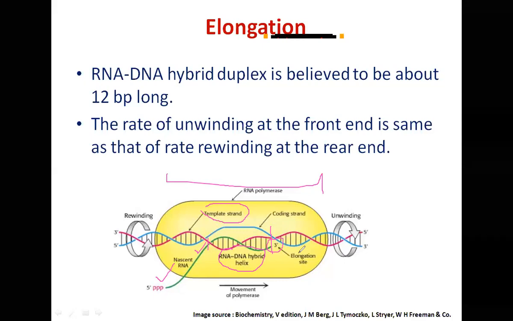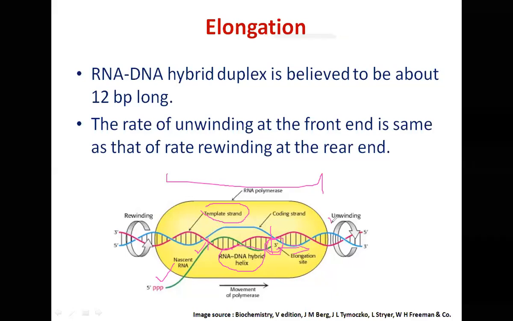Every time a new nucleotide is added, it is oriented in such a way that it comes properly oriented at the 3' hydroxyl group of the last nucleotide. If it needs to be moved, it moves in a circular motion. So this RNA-DNA duplex will also move if needed, so that the incoming nucleotide is properly oriented at the free 3' hydroxyl group of the last nucleotide of the RNA. The chain will grow in this direction.